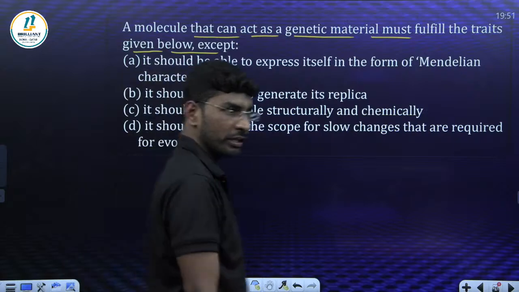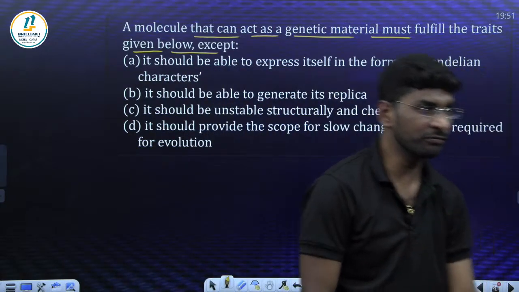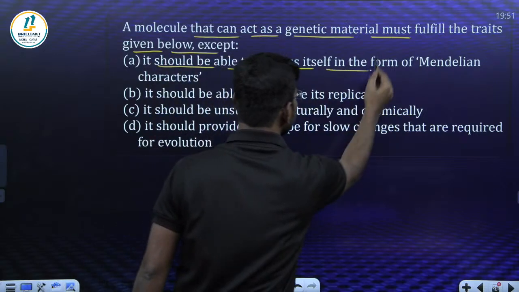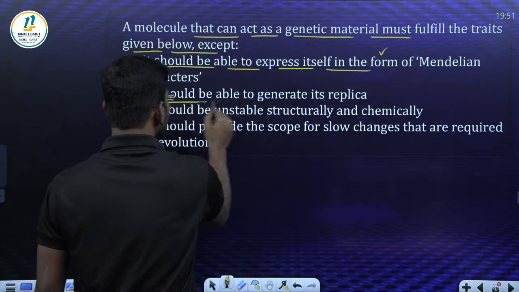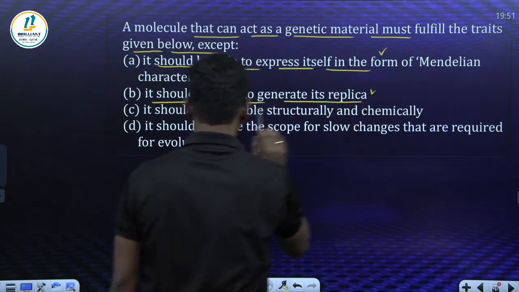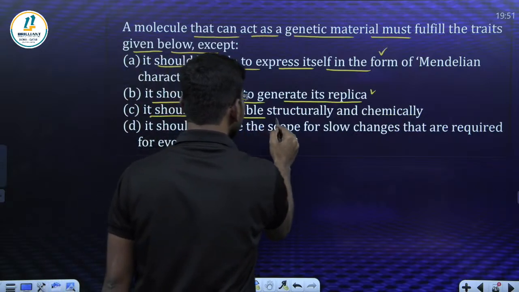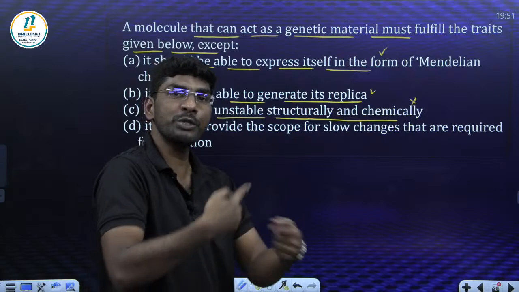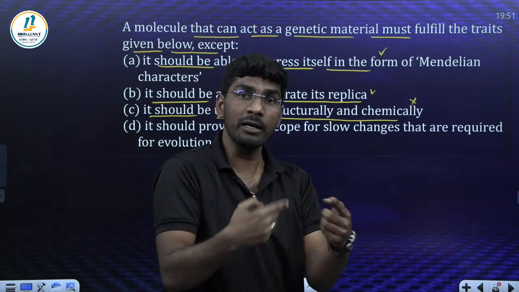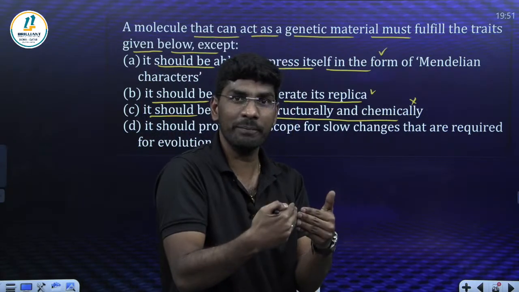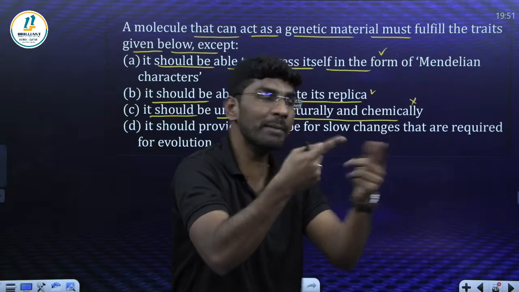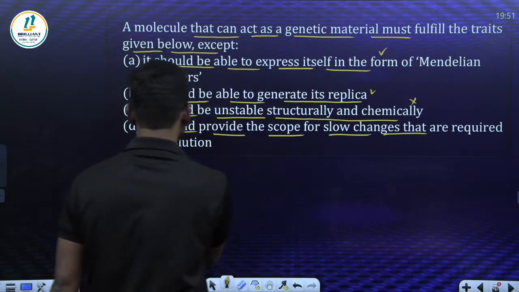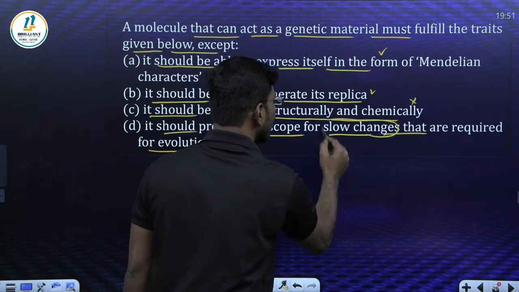We'll read. Already got the answer? Very good. Let me read. It should be able to express itself. It should be able to generate a replica, done. It should be unstable structurally? No, it should be stable, more stable. Which one is more stable, DNA or RNA? DNA is more stable than RNA. There are many reasons, but it should be stable. Now, it should provide scope for slow change required for evolution. This slow change is called what?